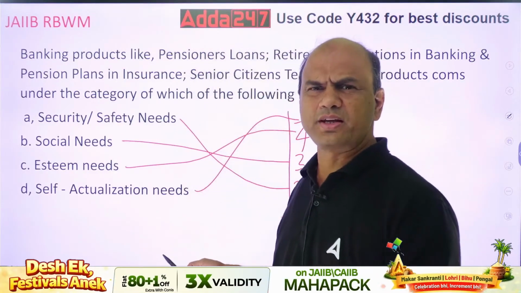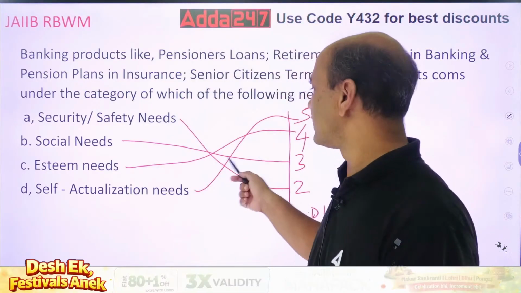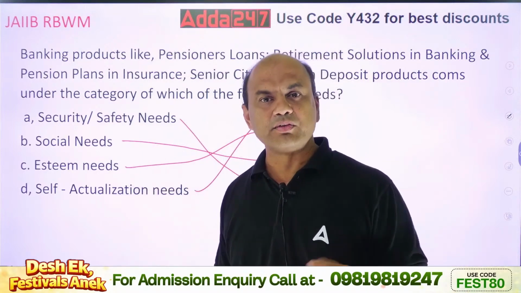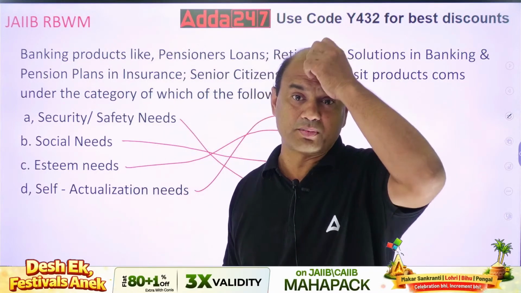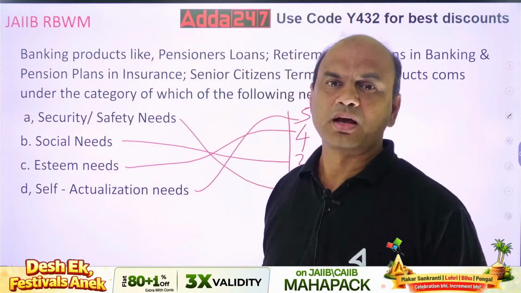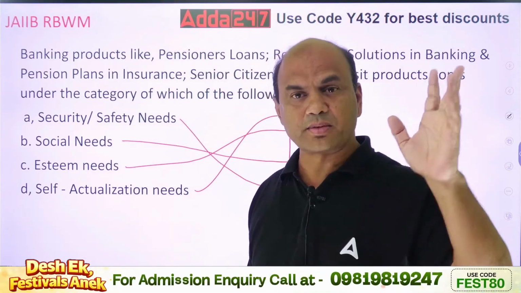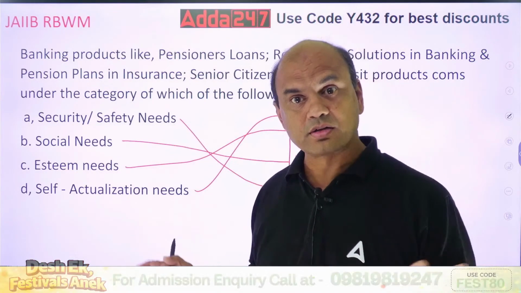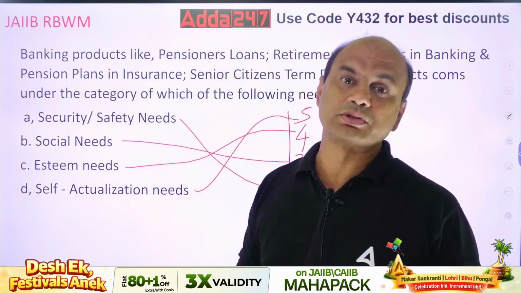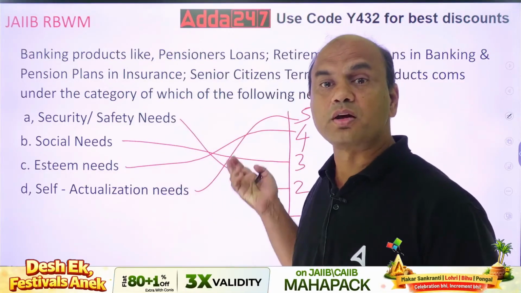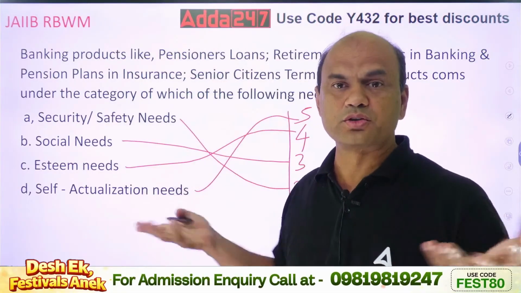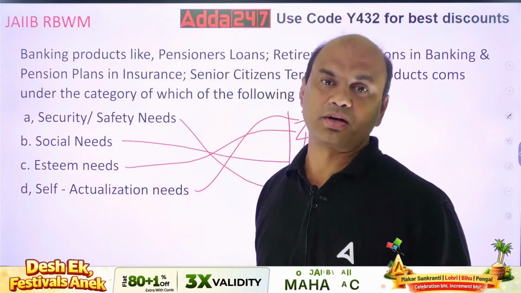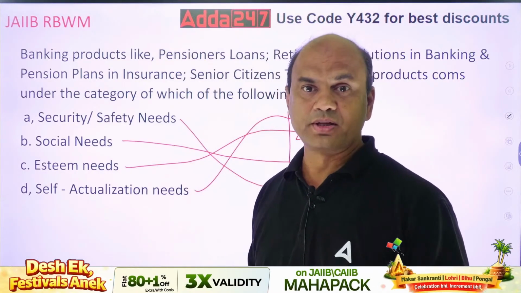Then 3, 4, 5 years passed in the bank. So now you are in this stage, social needs. You are a senior banker now. Now if the bank asks you, are you ready to go to some other place, means other part of the country? No, sir. You had said earlier, yes, sir. Now, no, sir. Why? Because you have grown now. Social needs. Society knows me. Social needs means the customer feels that he is important. The person feels society knows him.